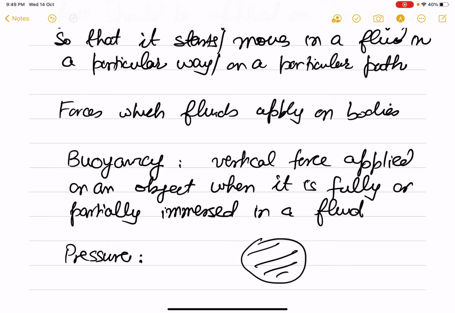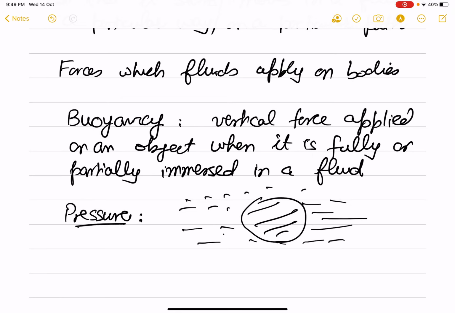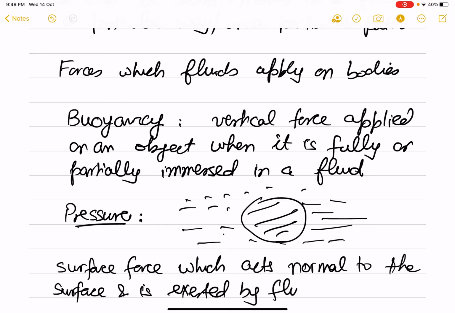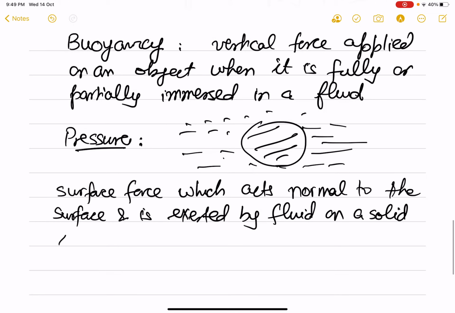Any object in a fluid is subject to what is called the pressure force, and this pressure force is a surface force which acts normal to the surface and is exerted by the fluid on a solid in contact with it.